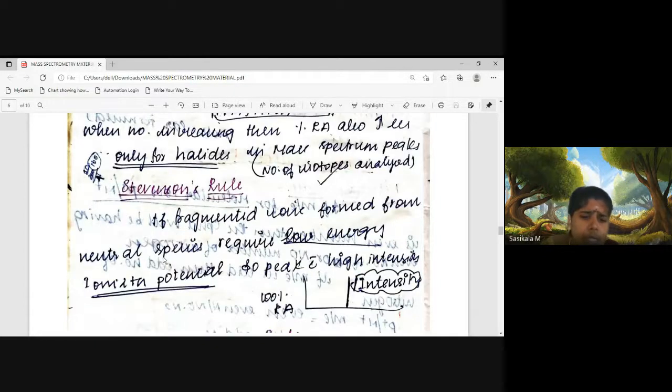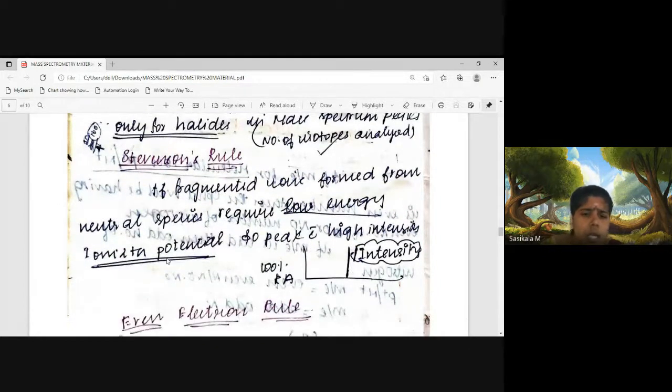The fourth rule is Stevenson's rule. If a fragmented ion is formed from a neutral species, it requires less ionization energy, so a peak with high intensity will appear. According to Stevenson's rule, fragmentation usually occurs from the molecular ion. But if the fragmentation occurs directly from the neutral species, then it requires less ionization energy, right?